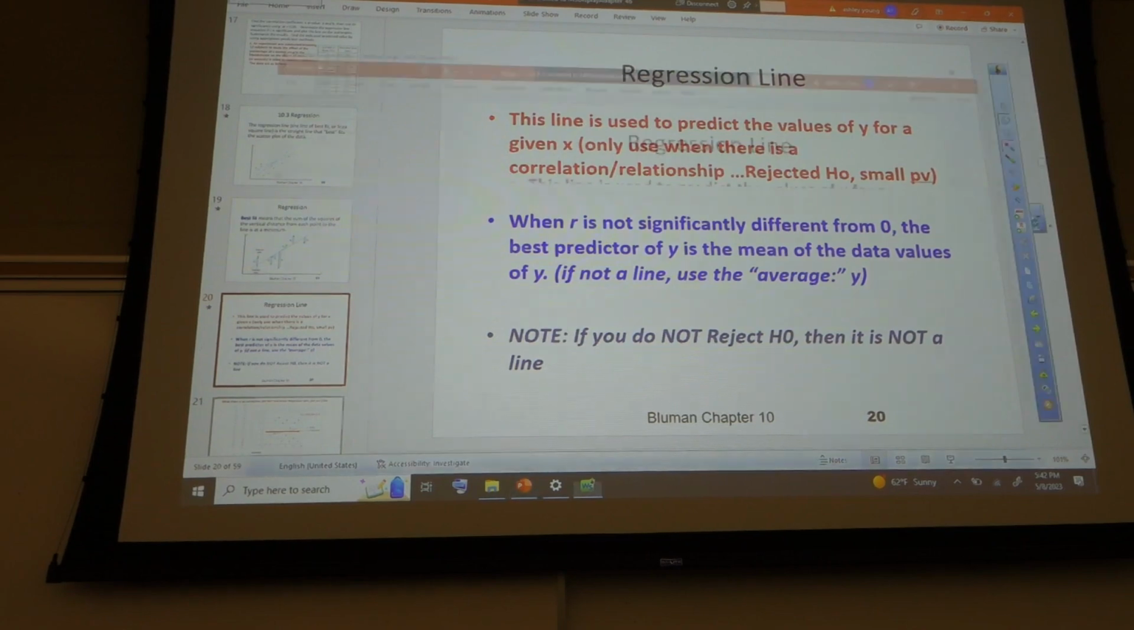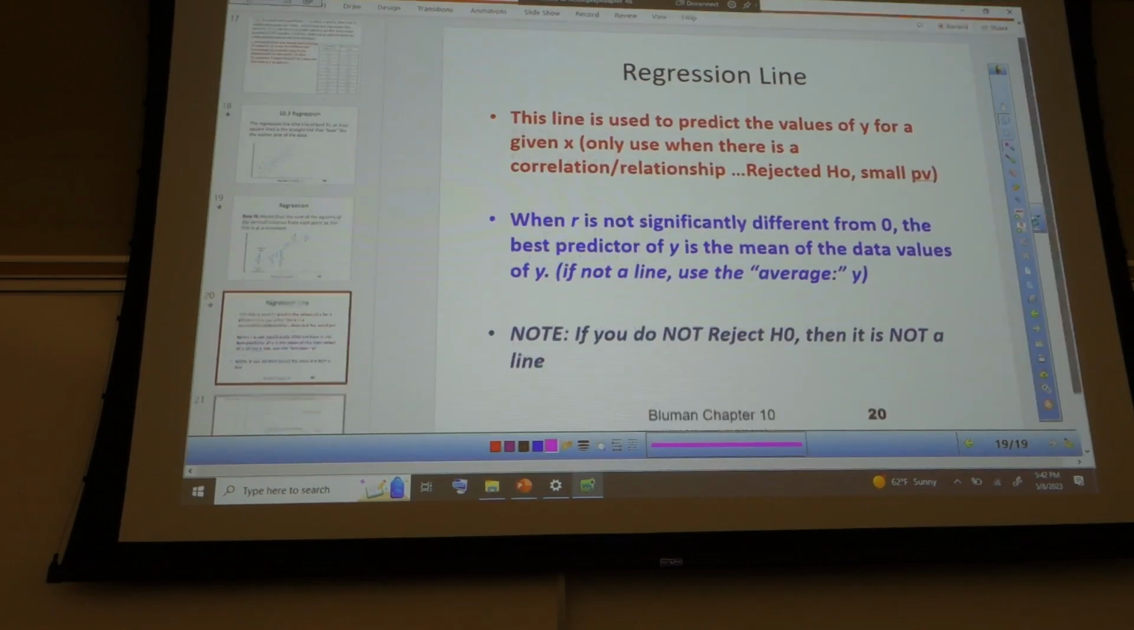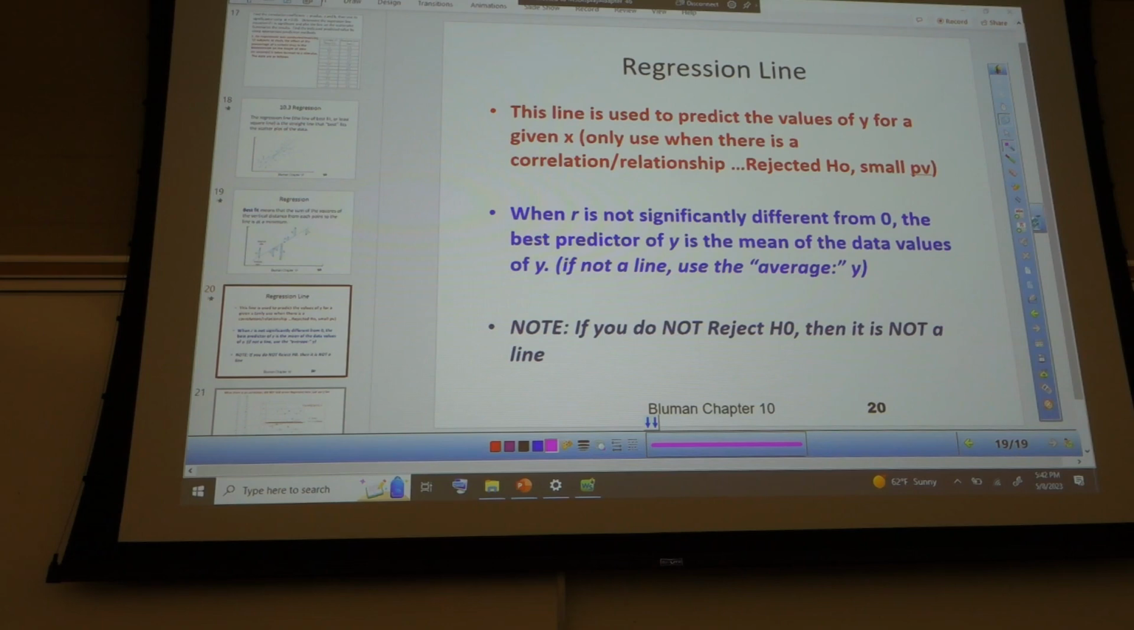So, Michael, go ahead. The regression line is used to predict the values of y for a given x, only used when there's a correlation or relationship. Rejected H naught, small p value. When r is not significantly different from 0, the best predictor of y is the mean of the data values of y. If not a line, use the average y. Note, if you do not reject H naught, then it is not a line. Right.